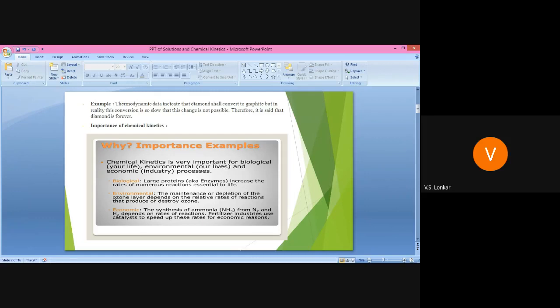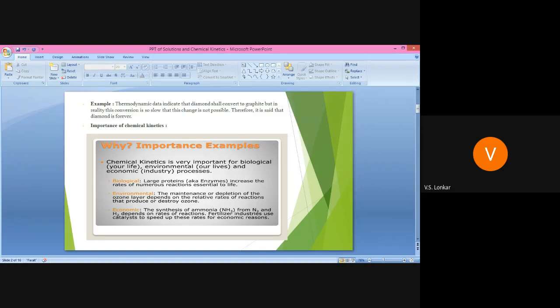Got it? Then, importance of chemical kinetics. See why it is important: what is the role of chemical kinetics in different fields. Chemical kinetics is very important for the biological field, for environmental, and also for economic or industrial processes.